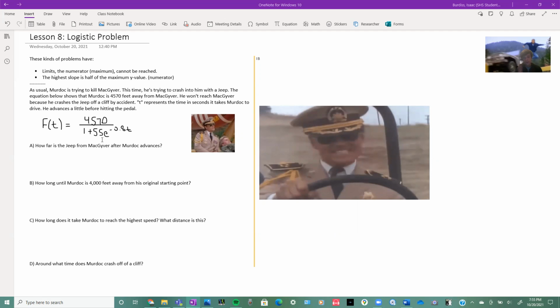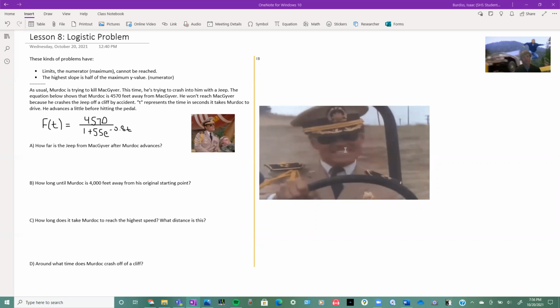In the show MacGyver, there's someone that's bad. Well, there's pretty much someone bad in every episode, but a reoccurring bad character is named Murdoch. That's who is in both pictures, and he always gets defeated by MacGyver, and you think he might be dead, but every time he's not dead somehow. But this is one episode. I don't know if it's the last episode he was in, but in an episode called Obsessed, as usual,